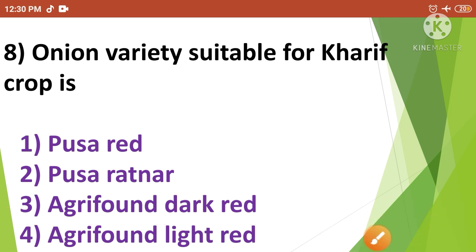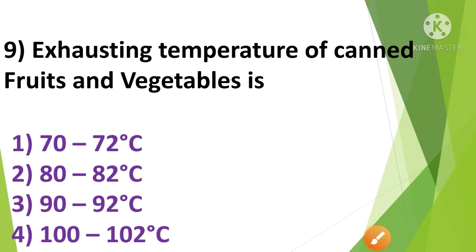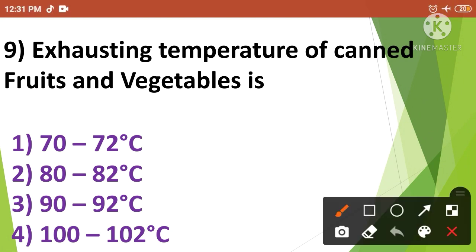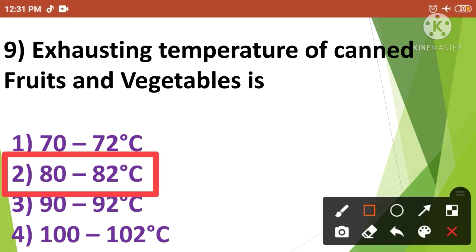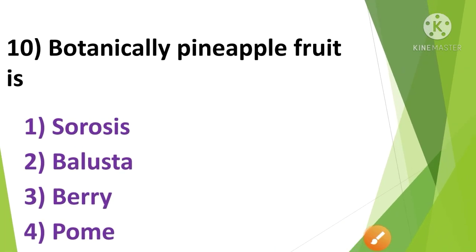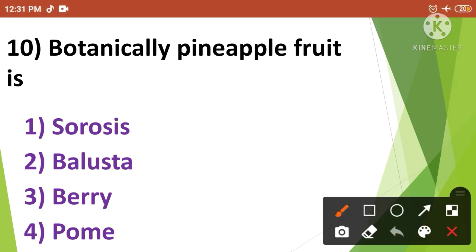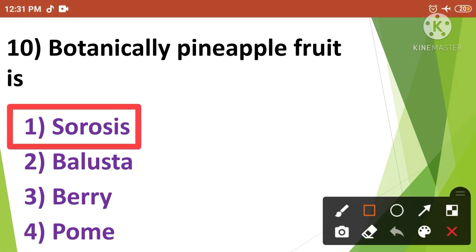Then next: exhausting temperature of canned fruits and vegetables is. The correct answer is option number 2. So the exhausting temperature of canned fruits and vegetables is 80 to 82 degrees Celsius. Then next: botanically pineapple fruit is. The correct answer is option number 1. So botanically pineapple fruit is sorosis.